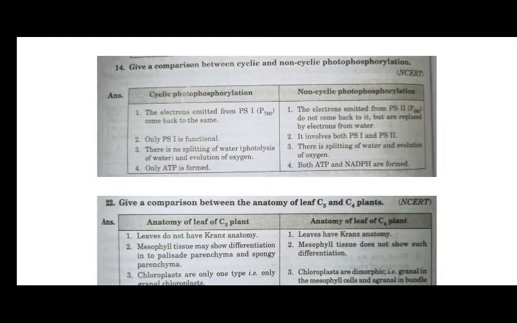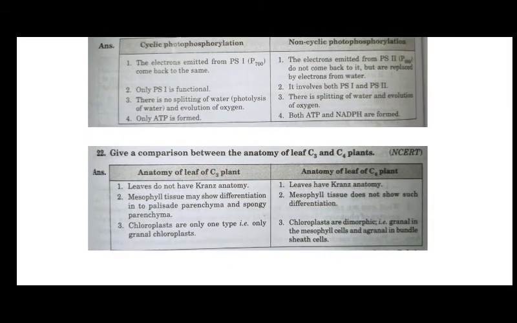Now these two processes are completely different from each other. That's why a comparative table is possible. Similarly, there is the anatomy of the leaf of the C3 plant and C4 plant, definitely a very important example, or very important comparative data, meaning how the plant looks.